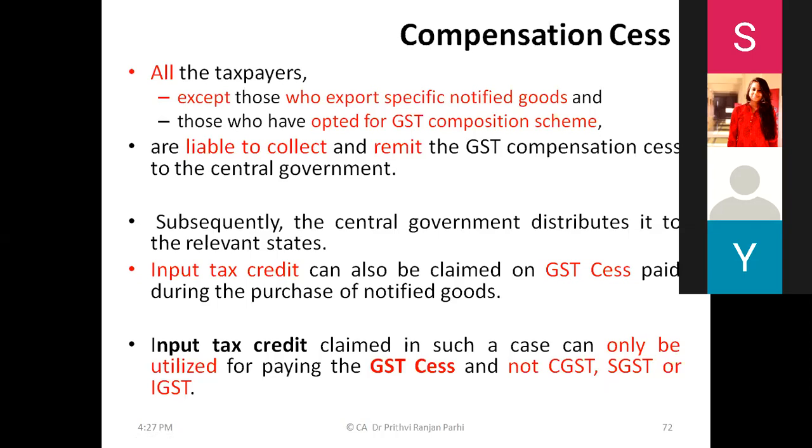No, sir, repeat. Yeah, I will be repeating this. Please understand. When you purchase something, you are paying IGST. You can avail the credit of IGST, is it not? Yes, sir.